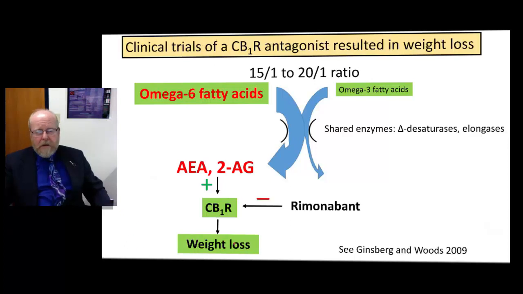So, a clinical trial was tried with rimonabant, which was an antagonist of CB1 receptor. In the face of this skewed omega-6 to omega-3 fatty acid ratio, we've got elevated signals stimulating CB1 receptor, but we block the CB1 receptor with this antagonist, and the net result was weight loss. So it did allow people to lose weight. However, there were severe psychiatric side effects, and this clinical trial was halted.